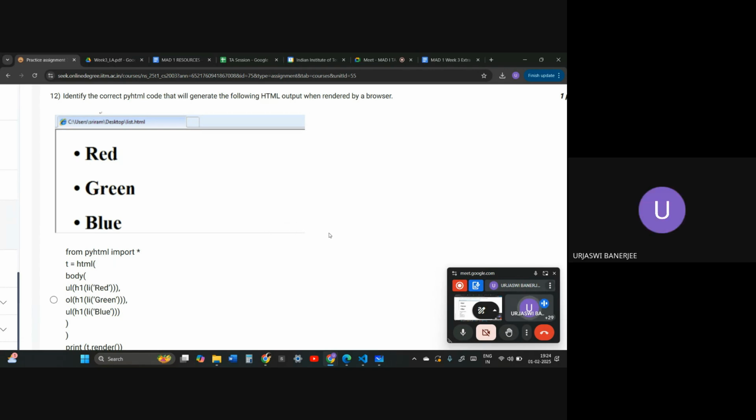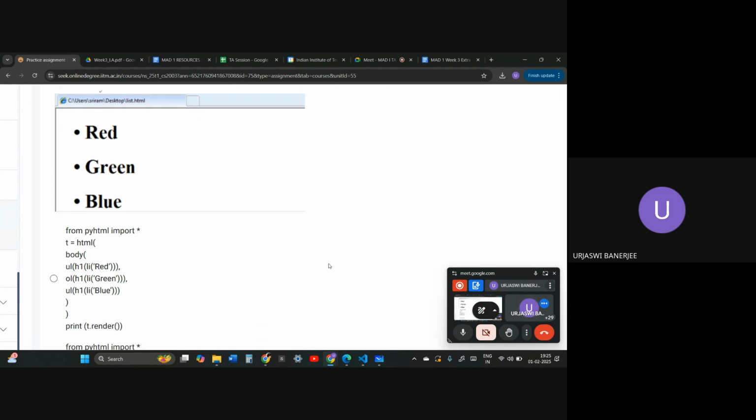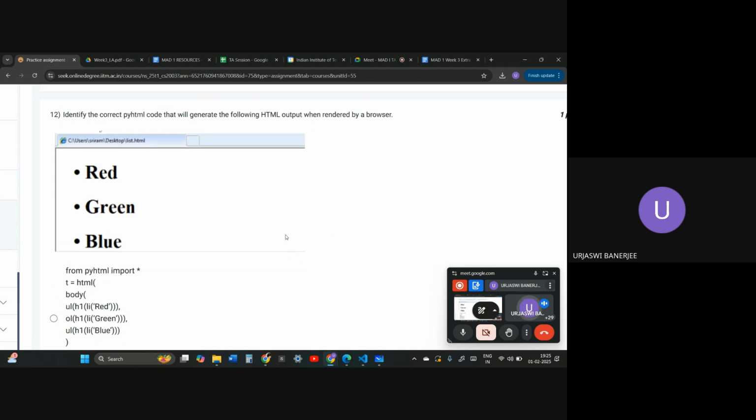Identify the correct PyHTML code that will generate the following HTML output when rendered by a browser. Red, green, blue. First of all, they have certain bullet points, which are only available when you use a list. Also, they are really bold and really big, so they have actually used the h1 tag.